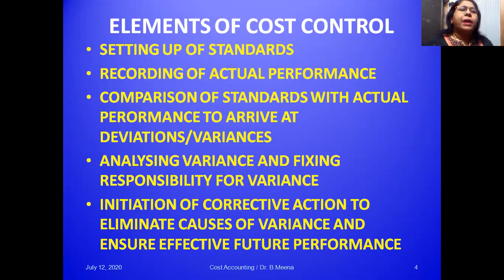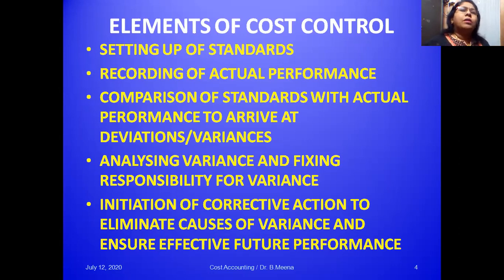And when you're comparing, definitely there are three possibilities: either the actual cost is more than the standard, or on par with the standard, that is equal to the standard, or lesser than the standard.